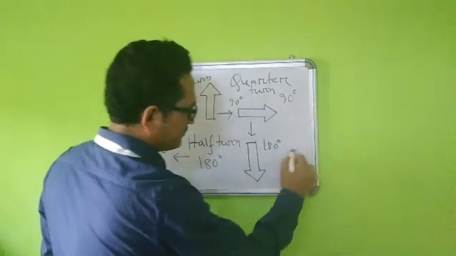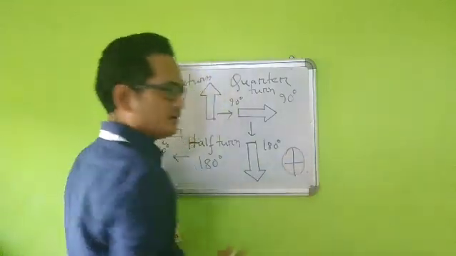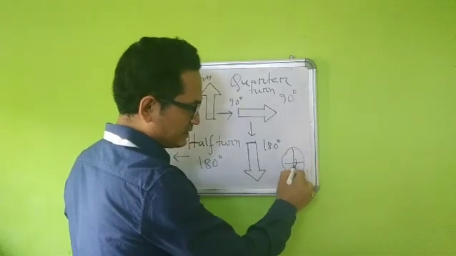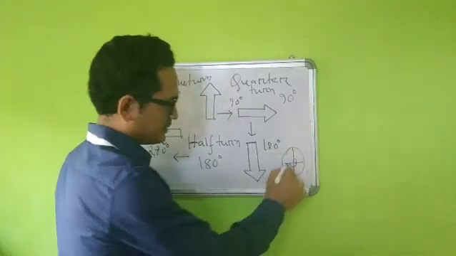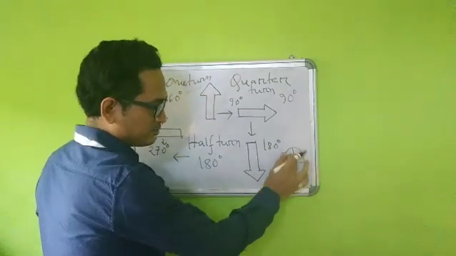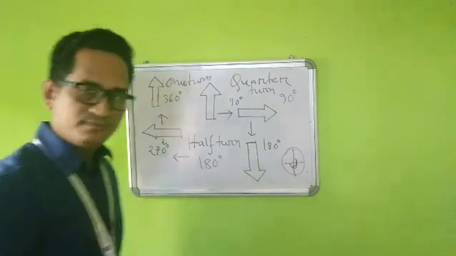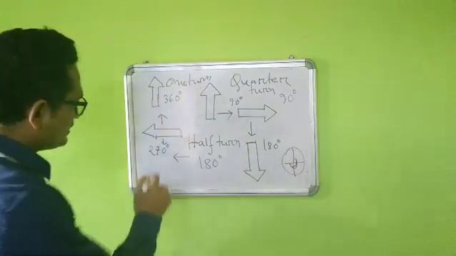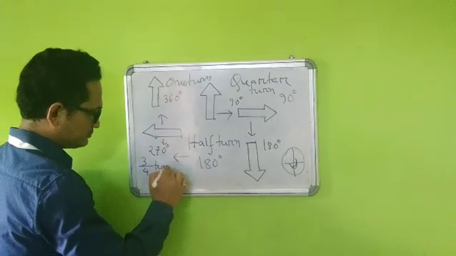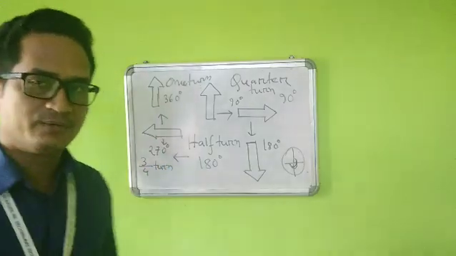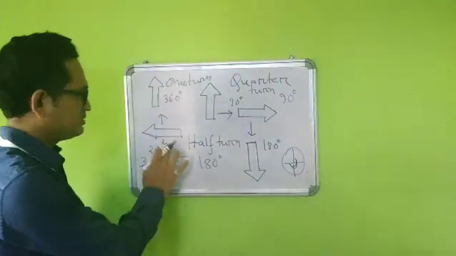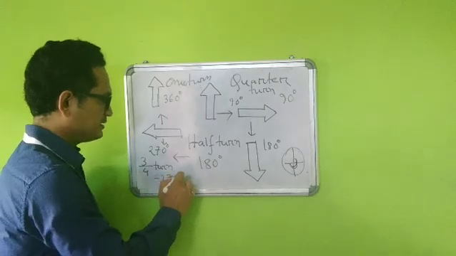Because if I draw a circle, student, and I make it into 4 equal parts, so see, this is 90 degrees, this is 180, and this is 270 degrees. Starting from here to here, it is 270 degrees. How many parts has it covered? Out of 4 parts, 1, 2, 3. 3 parts it has covered out of 4. So you can say it's a 3/4 turn. We call it 3/4 in general. In fraction we can say a 3/4 turn it has taken, which is equal to 270 degrees.